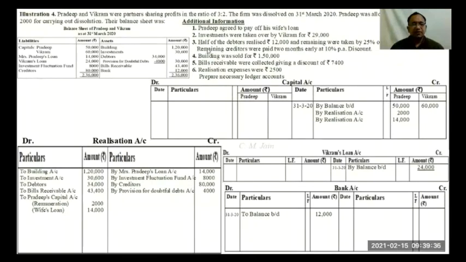Then next information we are given, investments were taken over by Vikram for 29,000 rupees. Asset taken over by partners. So realization to partners capital or partners capital to realization. The second one. So realization, on the credit side, will come by Vikram's capital account, investments 29,000.